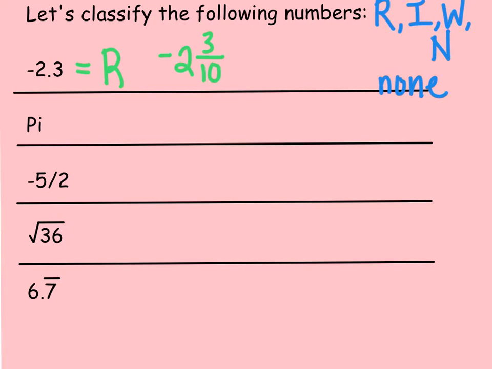It's not a whole number. Whole numbers are 0, 1, 2, 3, 4, 5. And natural numbers, a little baby is not going to say negative 2 and 3/10. So this is a rational number. Okay, go ahead and pause the video and try the next one.